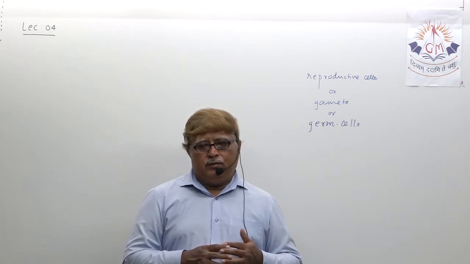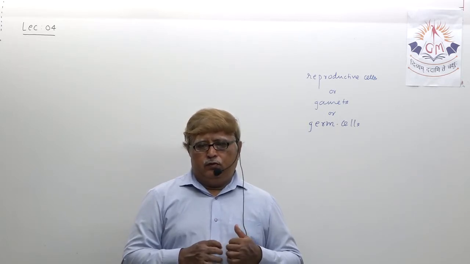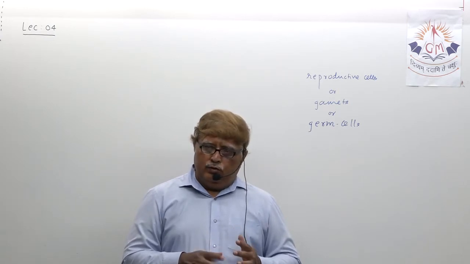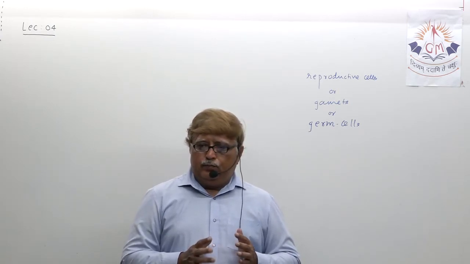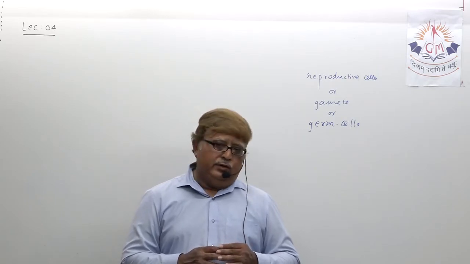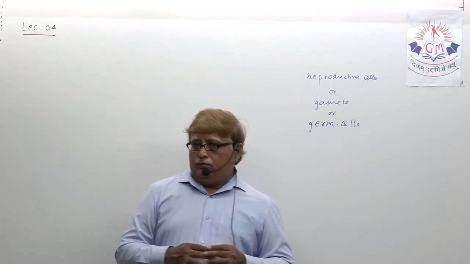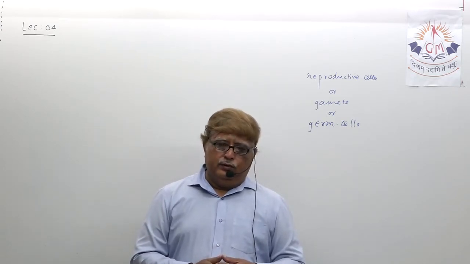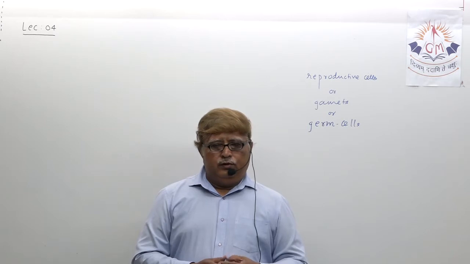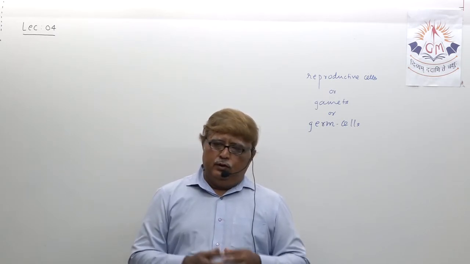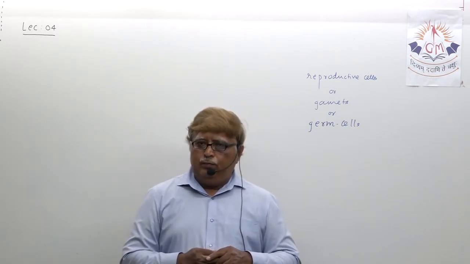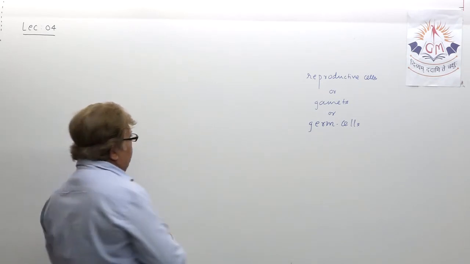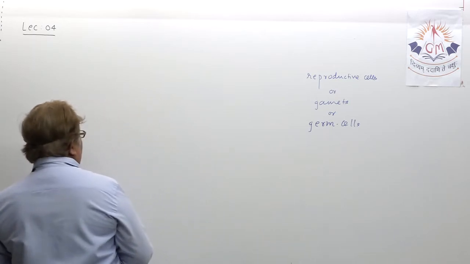At the same time, it is responsible for starting the process of sperm formation, that is spermatogenesis in men. So dear student, today in our lecture number 4, we are going to discuss male reproductive organ.